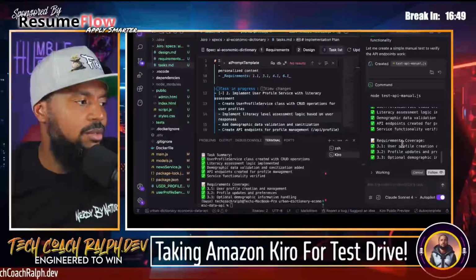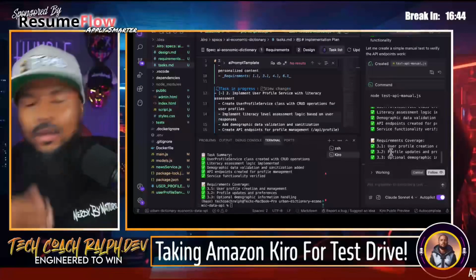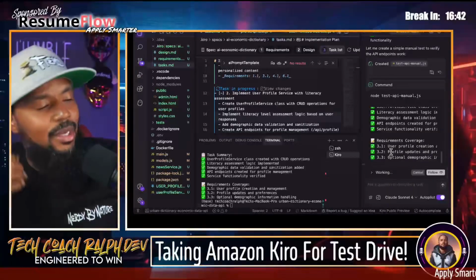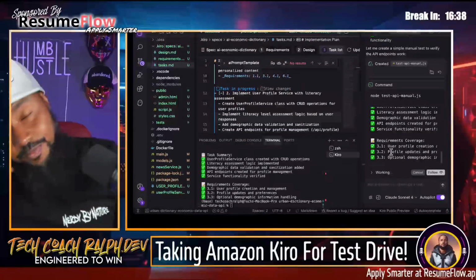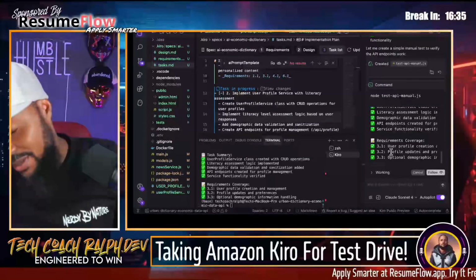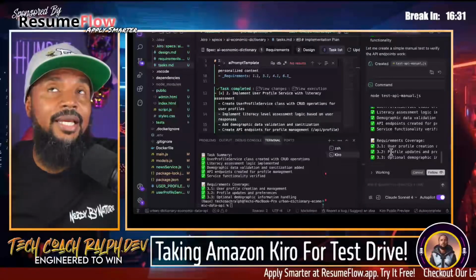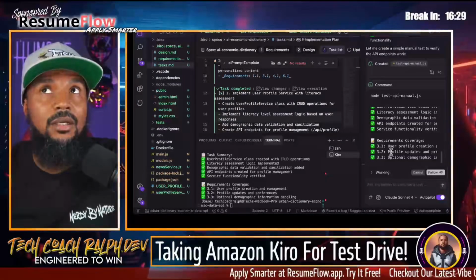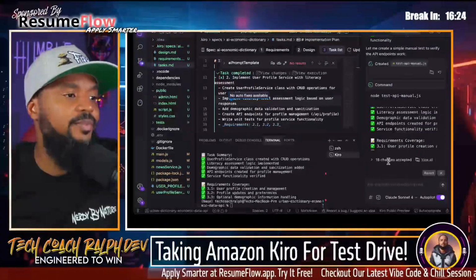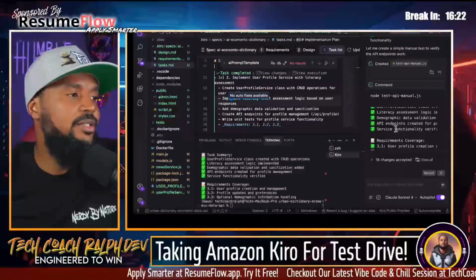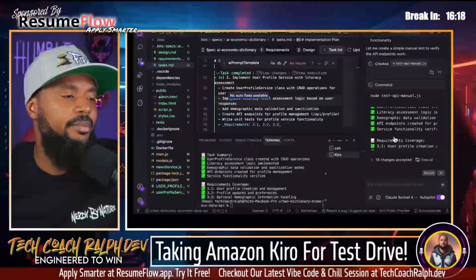Let's see what else you got. So I would want it to mock the database though, because API tests, or not API tests, but unit tests should not depend on an active database available. Right. So whenever this is done doing whatever it's doing, then we shall tell it to mock the API tests.